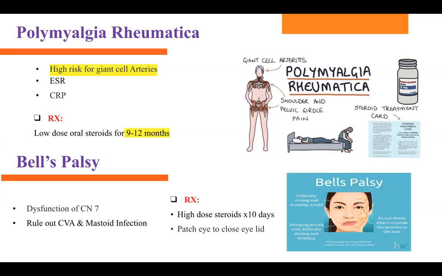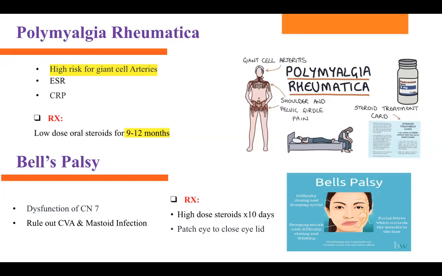So what is the choice of treatment? Low dose steroids, because when we give steroids, we can't give them for a long period of time at high dose. High dose, okay, we can do low dose for a long period of time. So here, low dose steroids for 9 to 12 months.